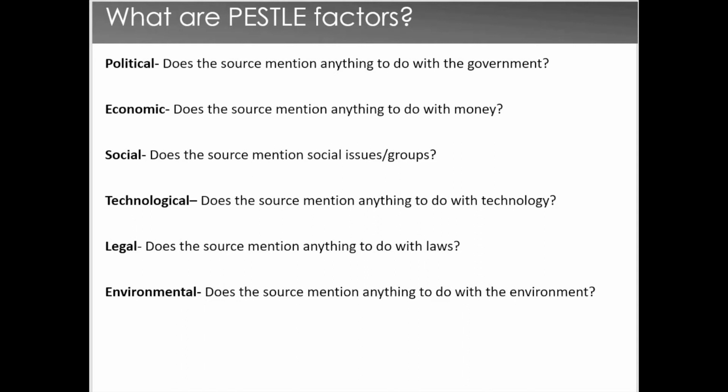The next factor is social. Does the source mention social issues or groups? Well, if you're looking at a group within society, and in this case we're looking at children living in poverty, then yes, it's going to have social factors. What you need to do is make it explicit where in the source it mentions these social factors.